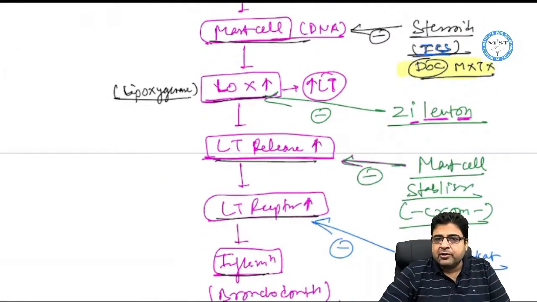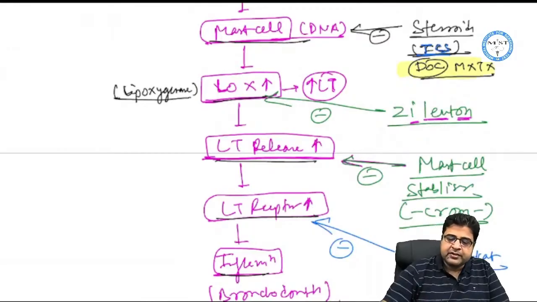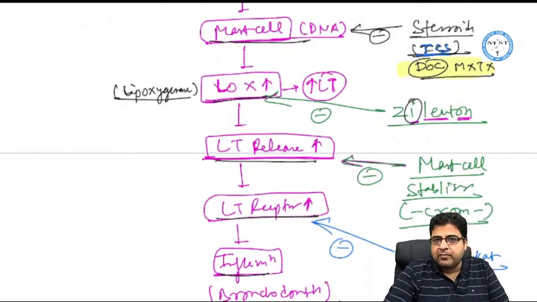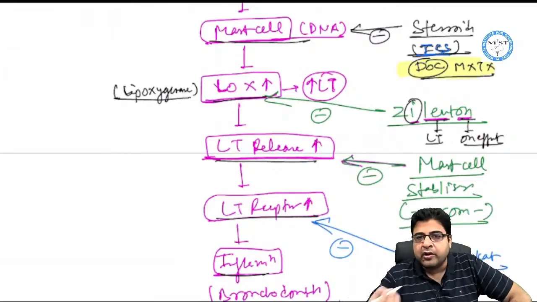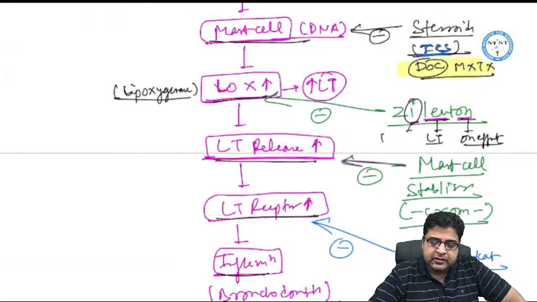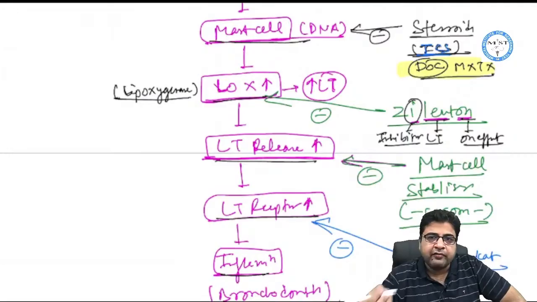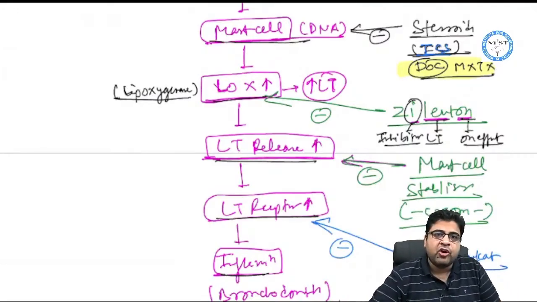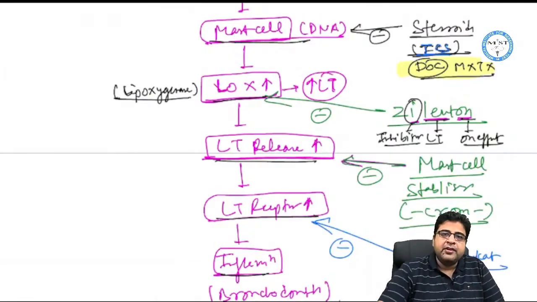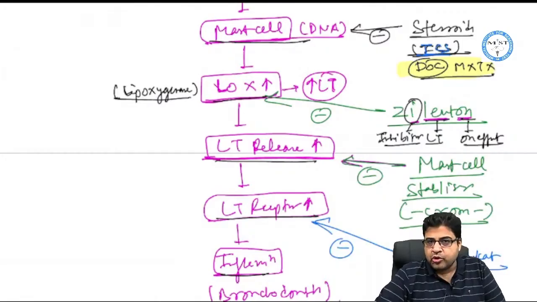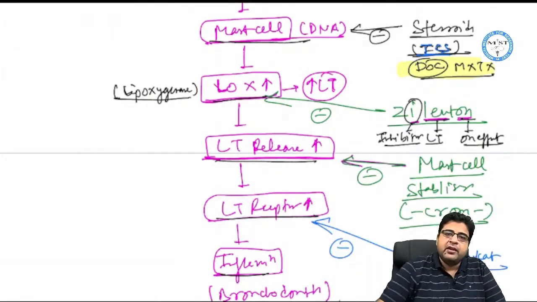Now we have the drug zileuton. We discussed that zileuton has the word I for inhibition, LEU for leukotriene, and ON for on effect. So leukotrienes cannot be switched on if I give zileuton. This medicine is an inhibitor of the leukotriene on effect. So zileuton is a lipoxygenase enzyme inhibitor, and it reduces leukotriene synthesis. Leukotriene synthesis will be blocked by zileuton.